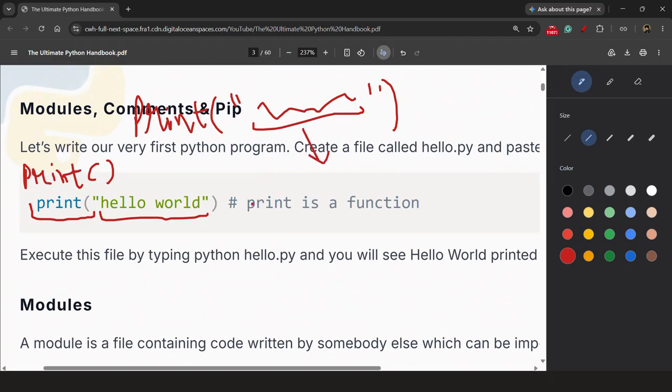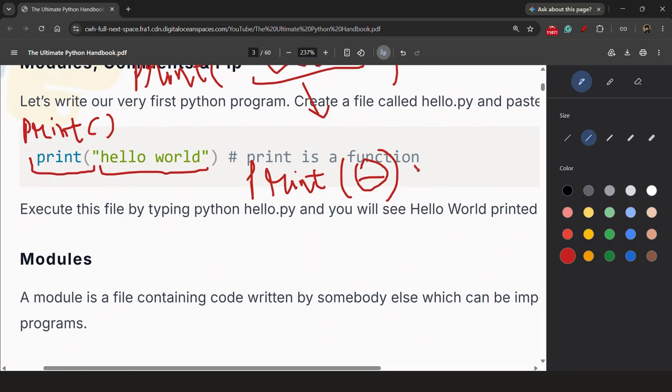Or if there is some variable or any calculation we need to do, we will write print, that variable name, and done. Bracket closes. So it will print the value of that variable. We will use and see this later also, but I am just giving an overview as it is the first lecture. So in the first lecture, we will give the overview of the things and we will see it in detail in the next follow-up lectures. Okay.